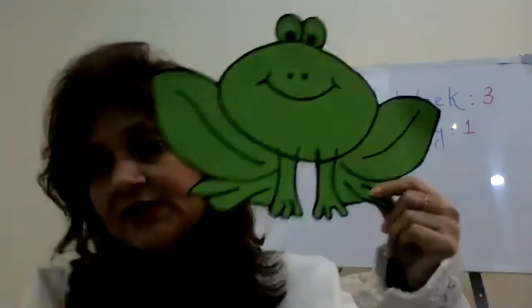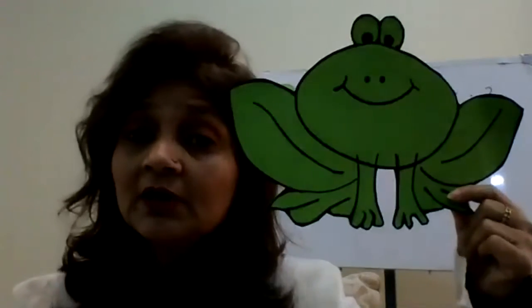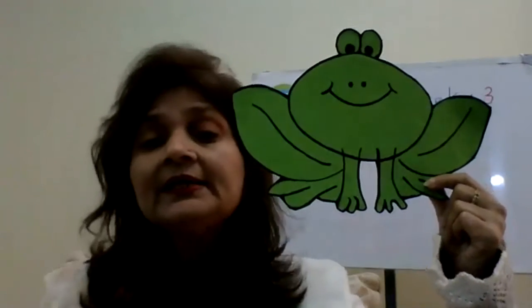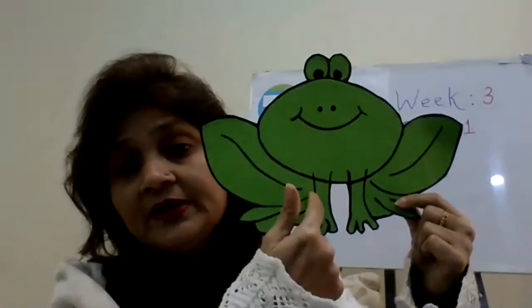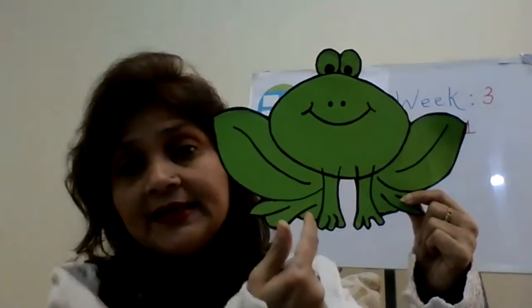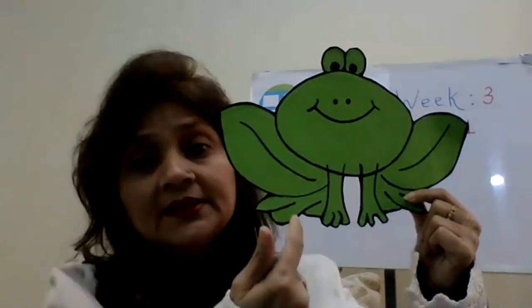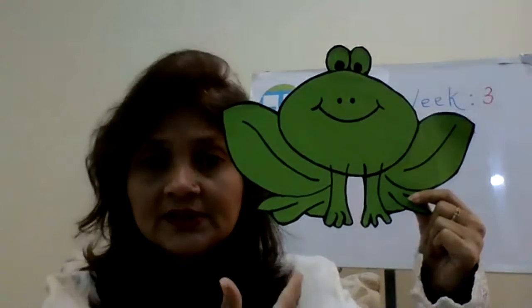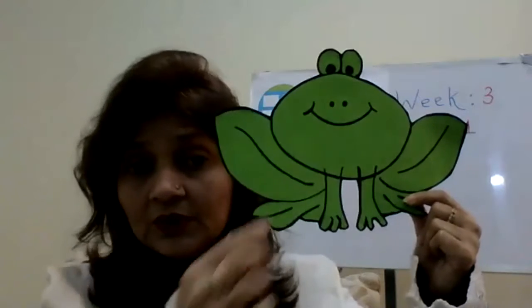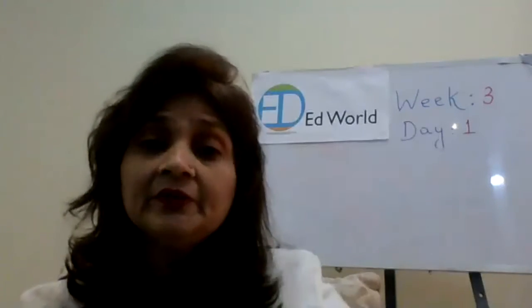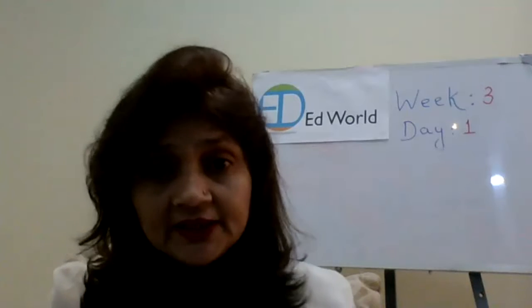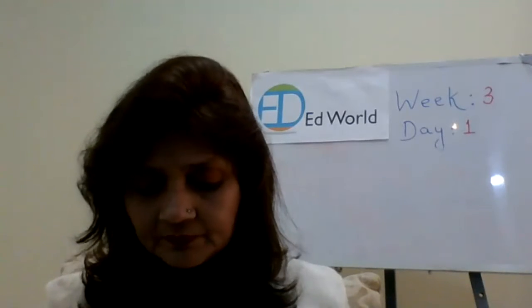So what about this animal? It's a frog, right? It lives on land also. It lives in the sea also. And frog skin is also coated with different scales, and these help the frog to adapt to the environmental conditions of land and of sea. So they help the frog to protect himself from different environments, from different weather conditions.